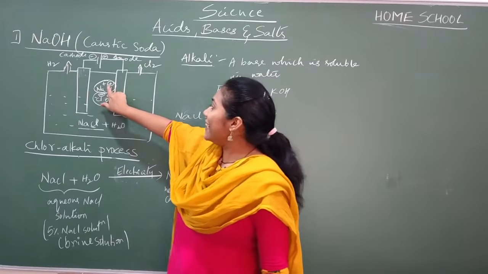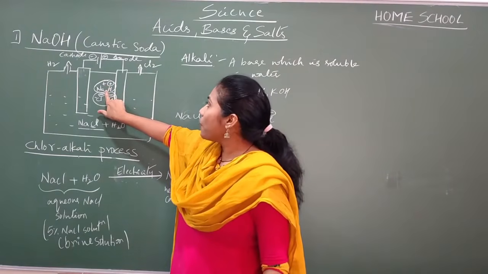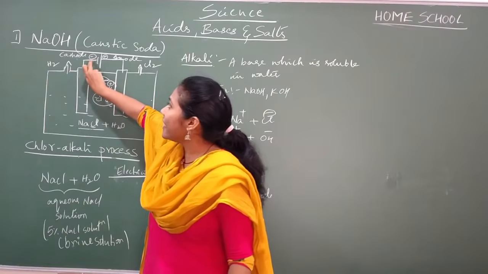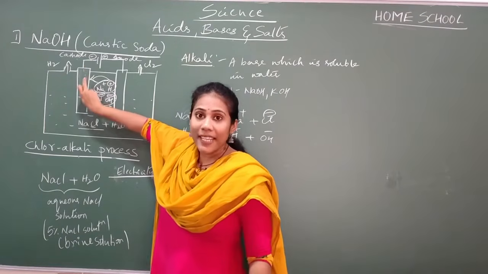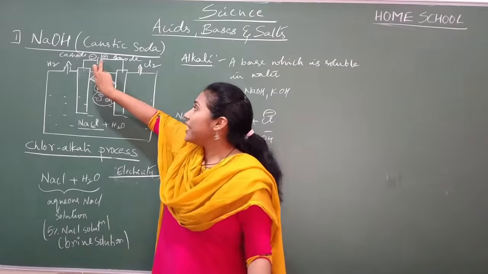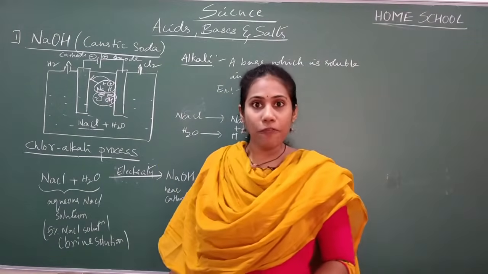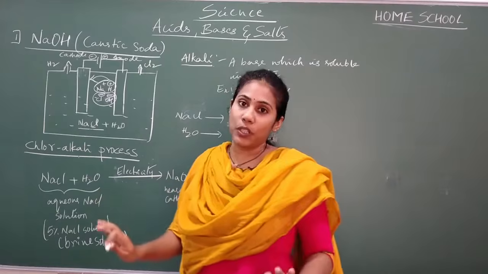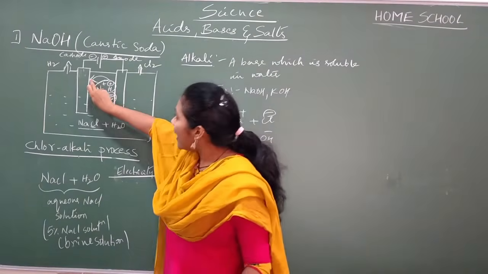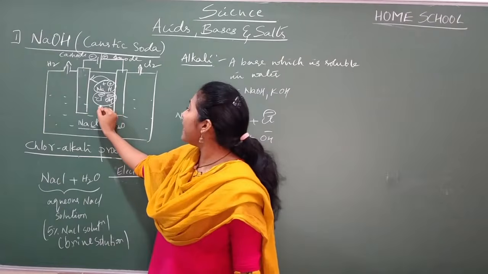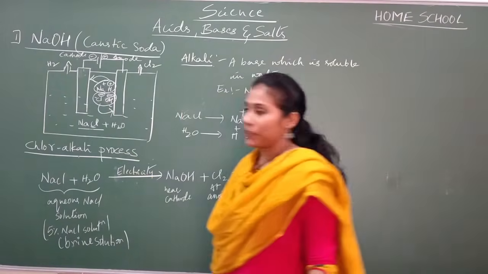The positively charged ions will move towards cathode side because cathode is negative. Cathode is the electrode, that is metal rod, which is connected to the negative terminal of battery. So cathode is a negative electrode. So positive guys will move towards cathode and negative guys will move towards anode.